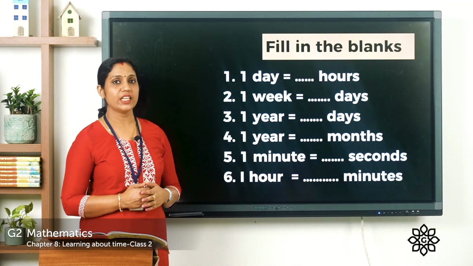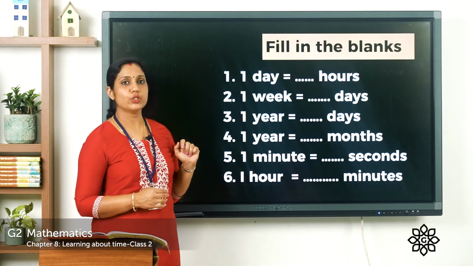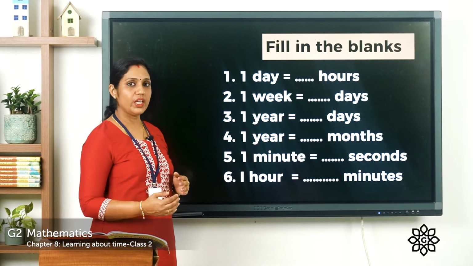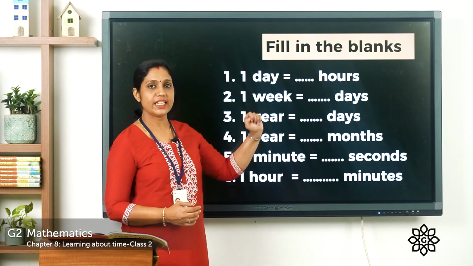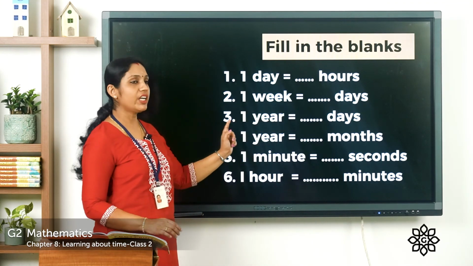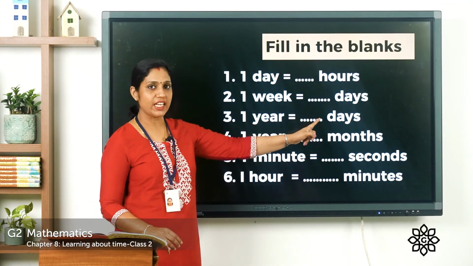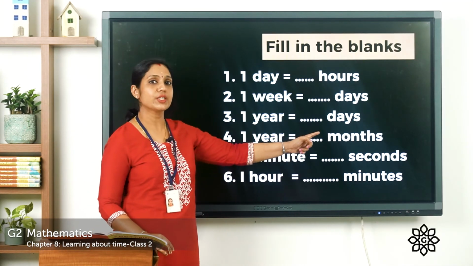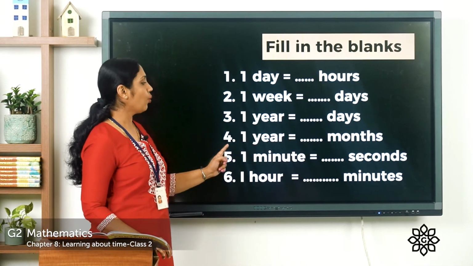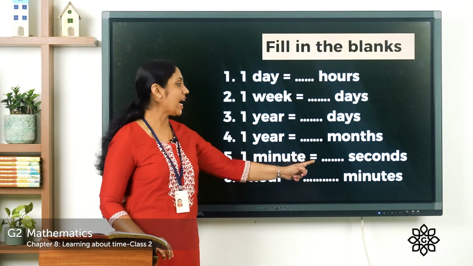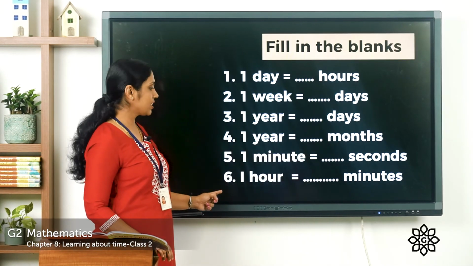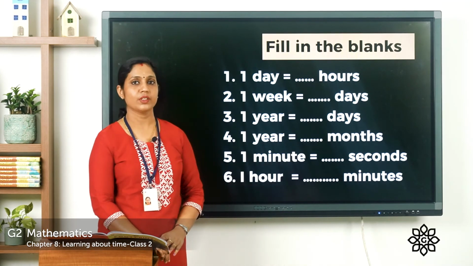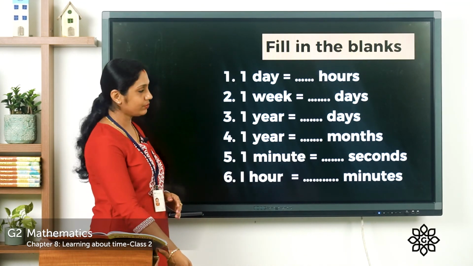The first question, 1 day is equal to dash hours. Second one, 1 week is equal to dash days. Third one, 1 year is equal to dash days. And fourth one, 1 year is equal to dash months. Fifth, 1 minute is equal to dash seconds. Sixth, 1 hour is equal to dash minutes. Now let's look at these answers.